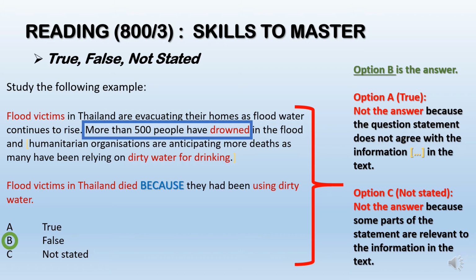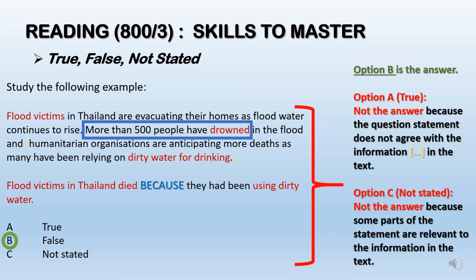Now, do you get the same answer? Do you get the answer as false, which is option B? If you look at the question statement, flood victims in Thailand died because they had been using dirty water. The whole question says that all flood victims in Thailand died because they had been using dirty water. But if you look at the text, it states that more than 500 people have drowned.